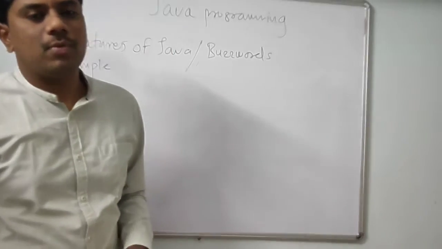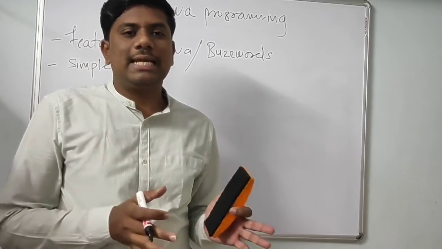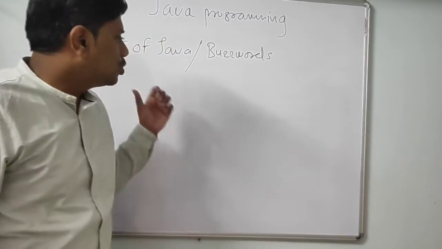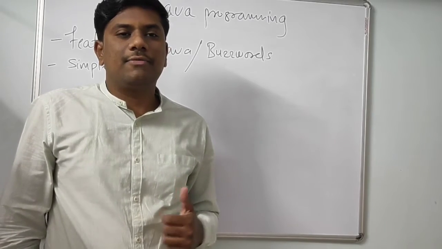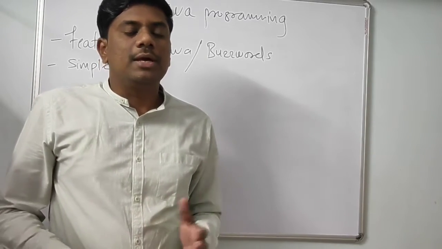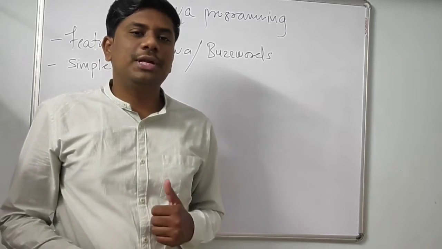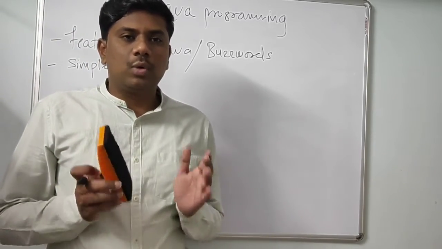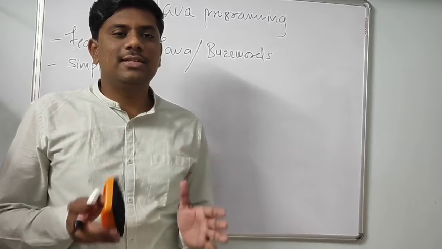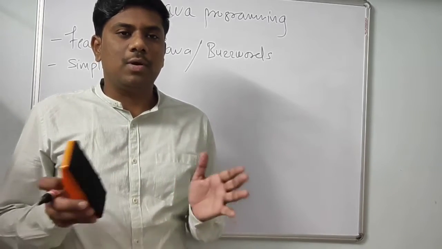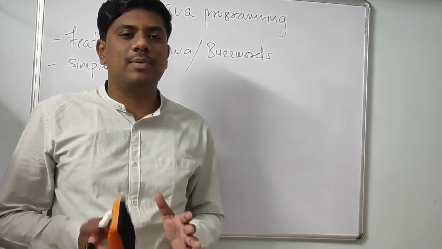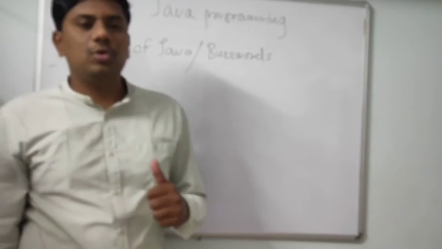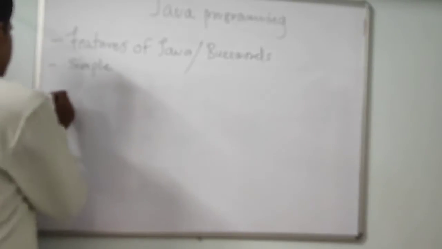So Java is simple. Why is Java simple? If you learn C and C++ programming language, then Java is simple to learn, or easy to learn, because most of the syntaxes in Java are taken from C and C++ languages. If you know C++, then most of the object-oriented features are taken as they are in Java. So if you are a good developer in C and C++, then it is easy to learn Java, because the syntaxes are based on C and C++ with minor changes. So it is simple.